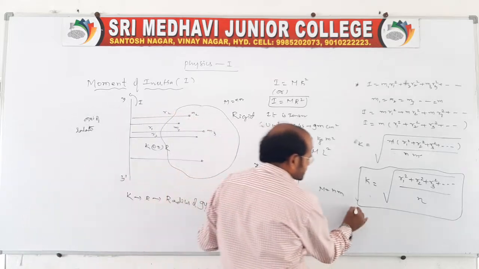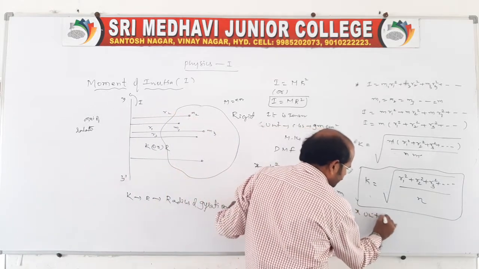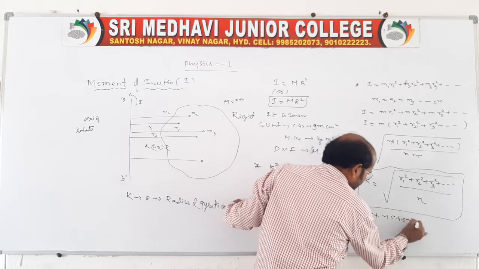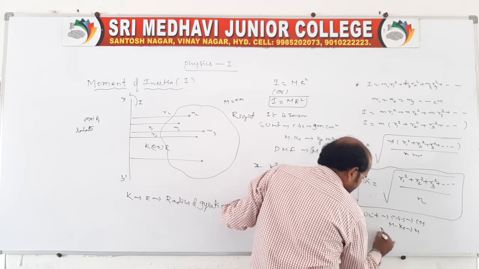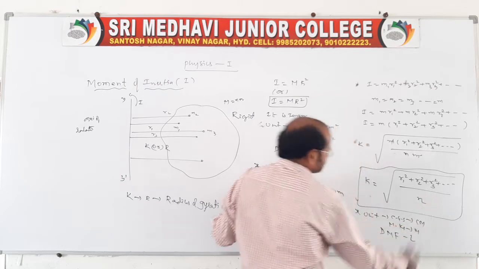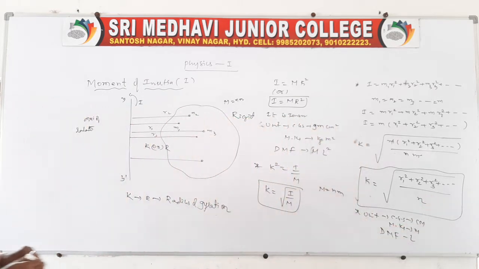It is nothing but a distance. Your unit will be what? Of course, in the CGS system, we can say centimeter. In the MKS system, we can say meter. And the dimensional formula, we can say directly L. So this is the complete information related to moment of inertia as well as the radius of gyration.